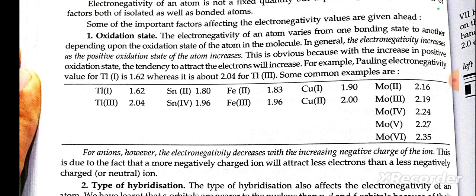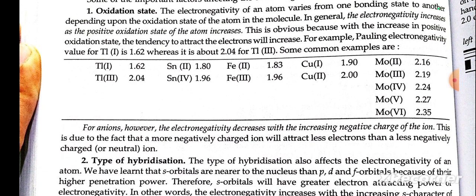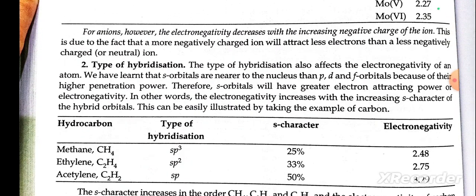For example, the Pauling electronegativity value for Tl(I) is 1.62, whereas it is about 2.04 for Tl(III). Some other examples are Sn(II) and Sn(IV). However, electronegativity decreases with an increase in the negative charge of the anion. This is due to the fact that a more negatively charged ion will attract electrons less than a less negatively charged ion.